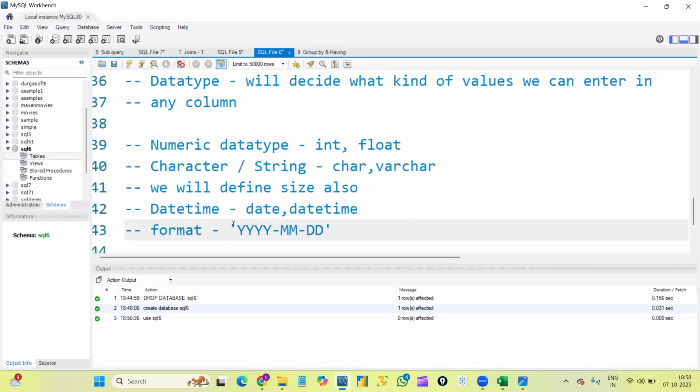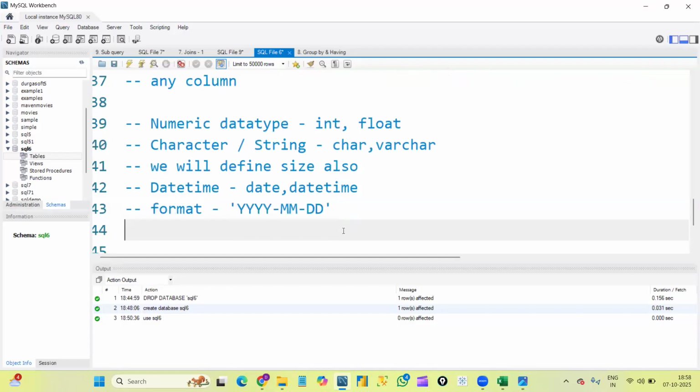If we write first date, then month, then year, it won't accept and will throw an error. Only this format is acceptable. And for date time, the format will be year, month, date, and then hour, minute, second. This is the format.